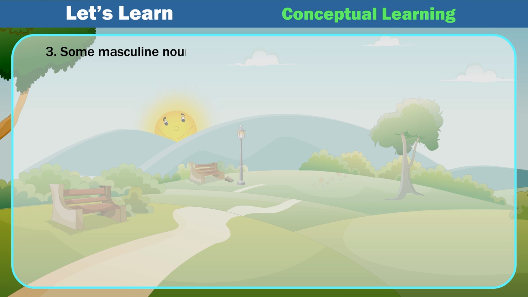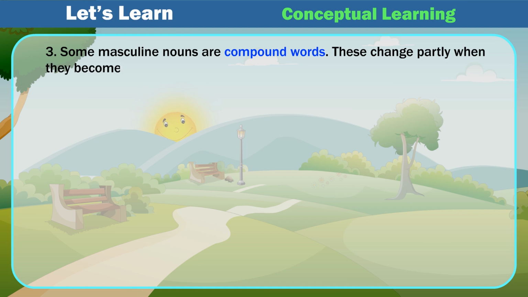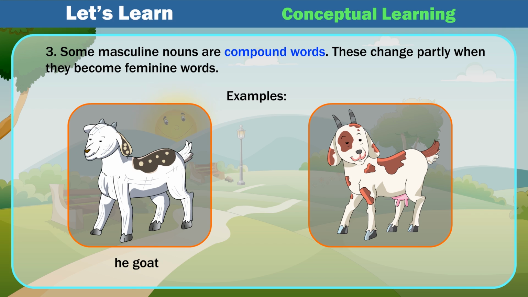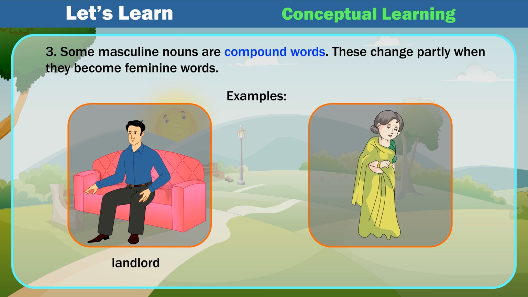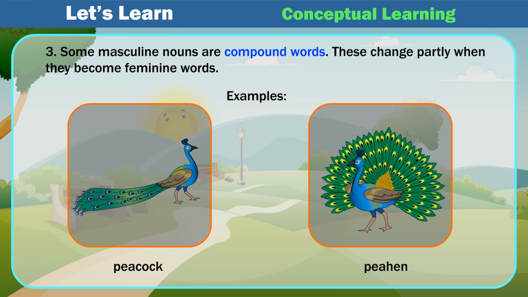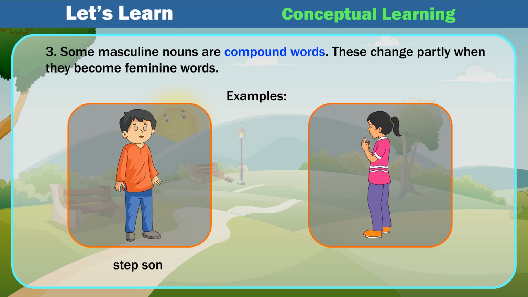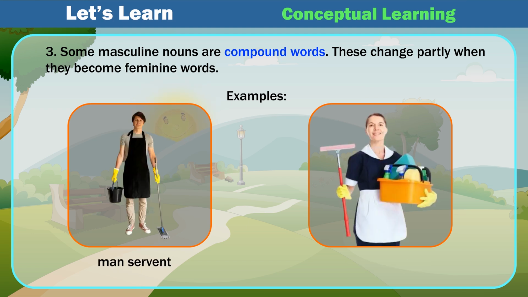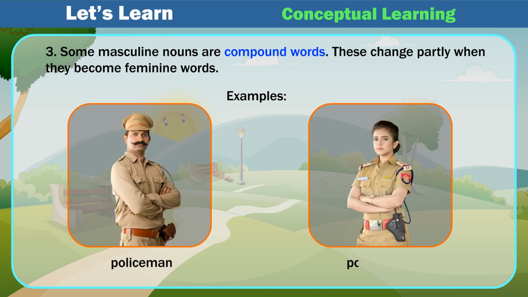3. Some masculine nouns are compound words. These change partly when they become feminine words. Examples: he goat, she goat; landlord, landlady; peacock, peahen; stepson, stepdaughter; manservant, maidservant; policeman, policewoman.